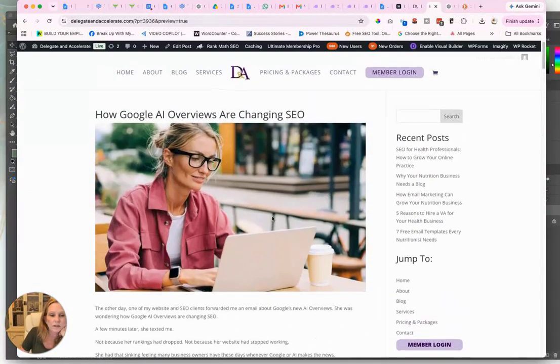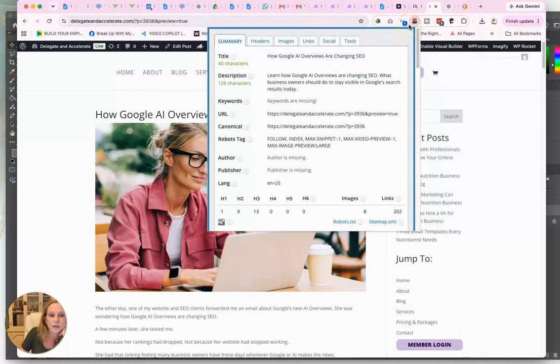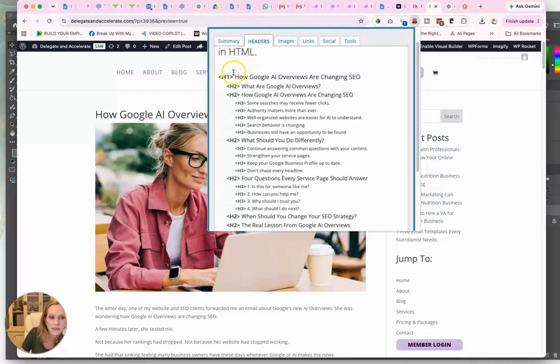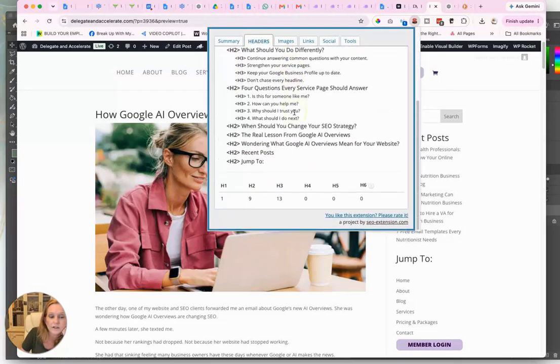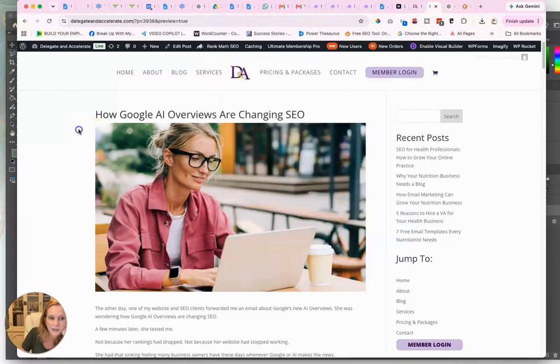What I'm looking at here is, are the headers correct? I can actually check with this thing called SEO Meta in one click. So the title looks good, description is good, keywords, I don't use that plugin. Headers, H1, H2, H2. I just want to make sure these are in order and they're correct. And they are. So that looks great.